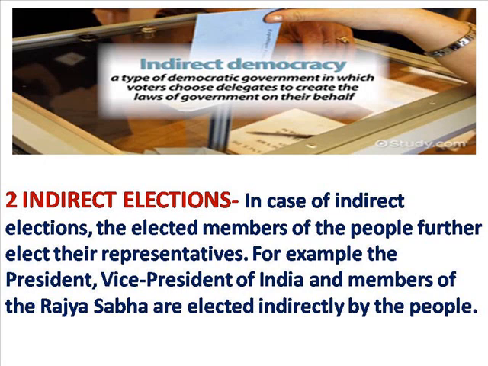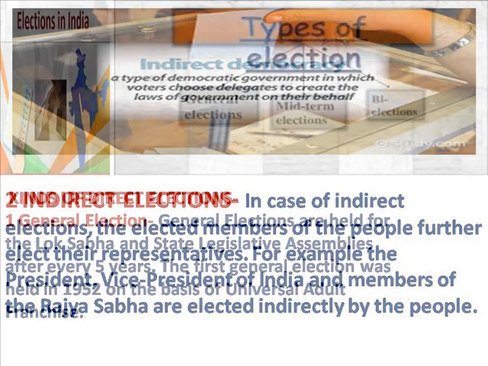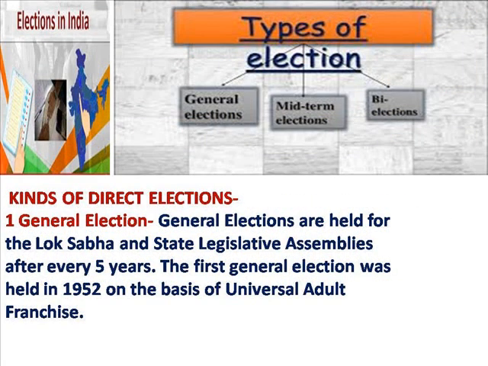In case of indirect elections, the elected members of the people further elect their representatives. For example, in India, the president, vice president, and the members of the Rajya Sabha are elected indirectly by the people.